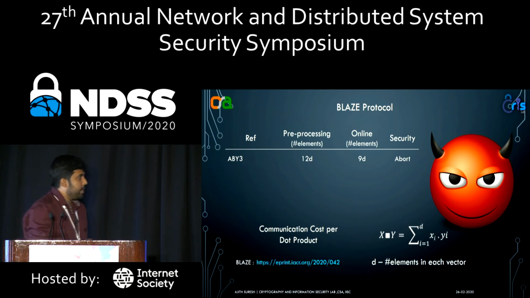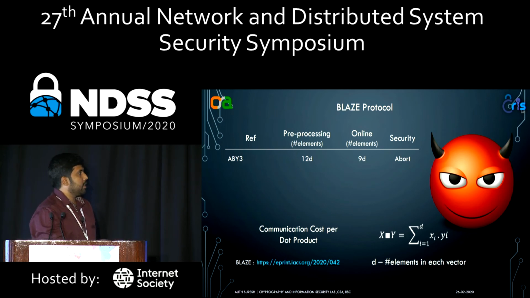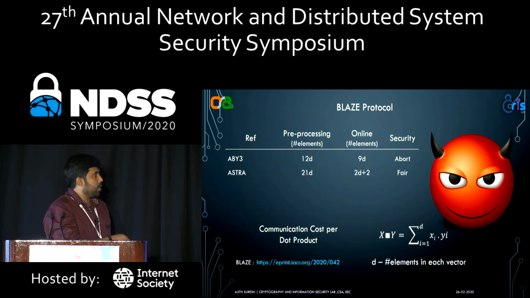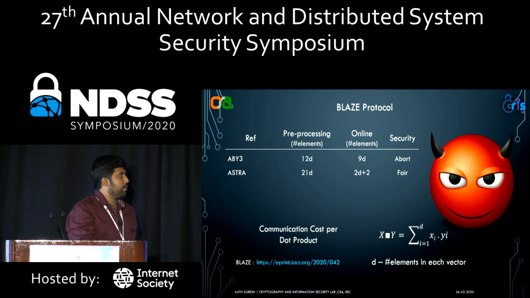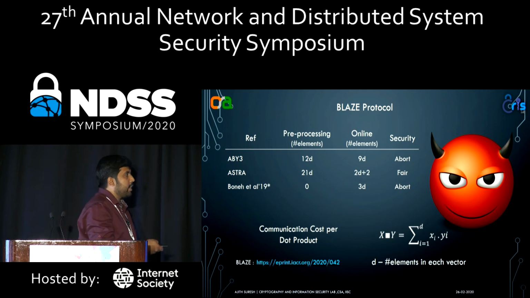When we analyze the communication cost for a dot product, the work of ABY3 requires 12D elements in the offline and 9D elements in the online phase, with the security of abort. In Astra, they improved the cost from 9D to 2D plus 2 by trading off the pre-processing cost, but with enhanced security of fairness. The work of Bonnet didn't provide a dot product protocol, but we can come up with one using their technique, and that will require a cost of 3D ring elements in the online phase.